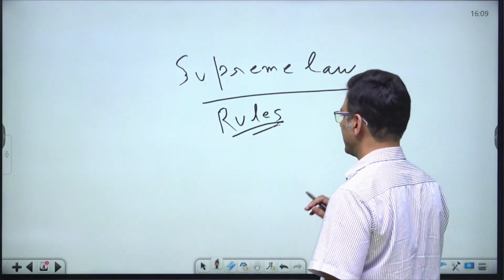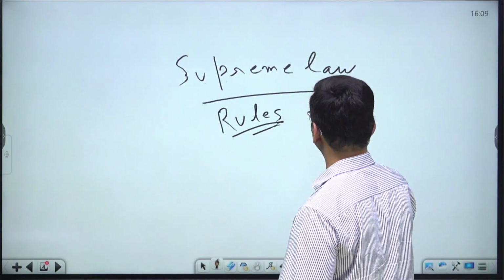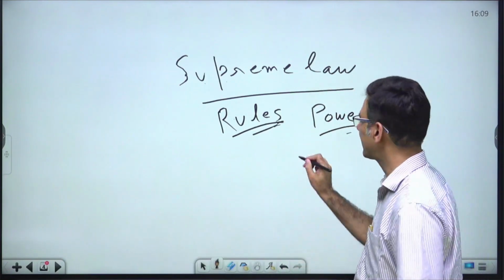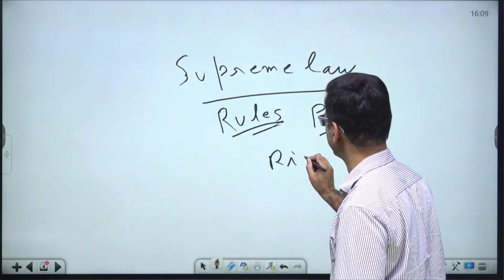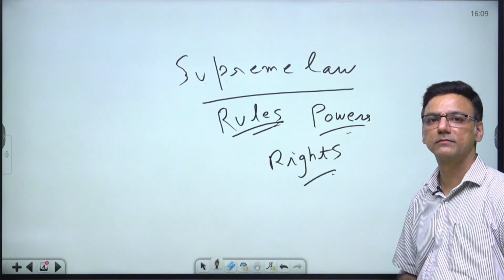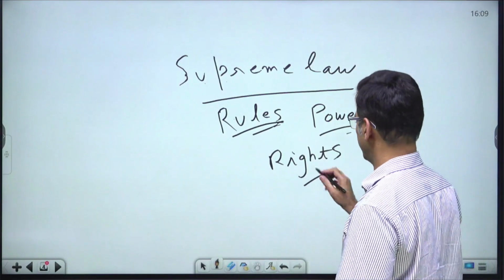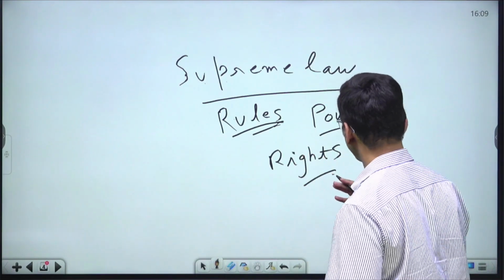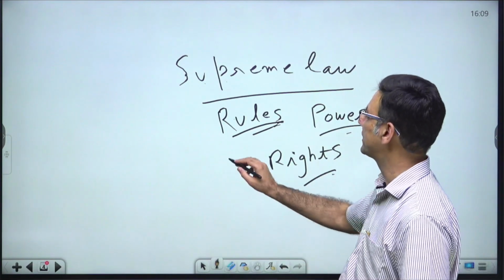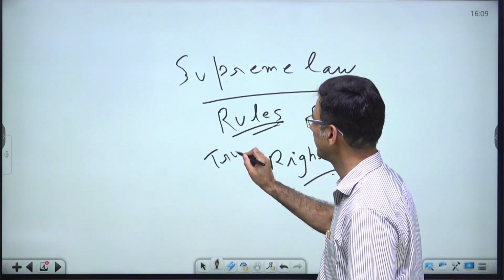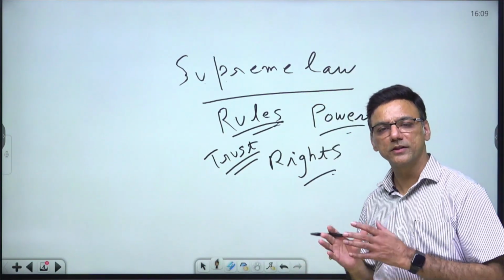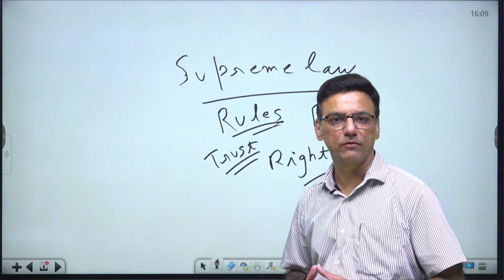It describes the powers of the government and the rights of the citizens. So, constitution builds up the trust among the people of the country. That's why constitution is the most important thing that is required for any independent country.